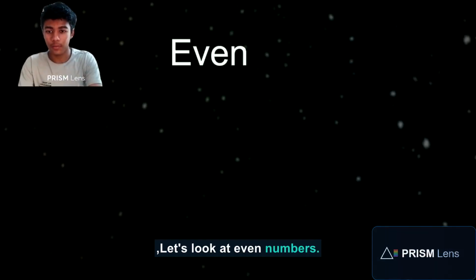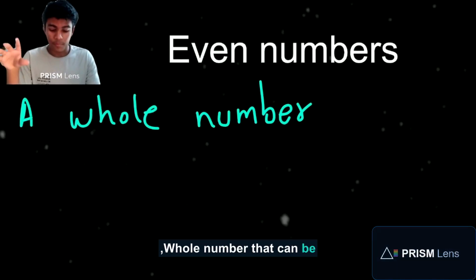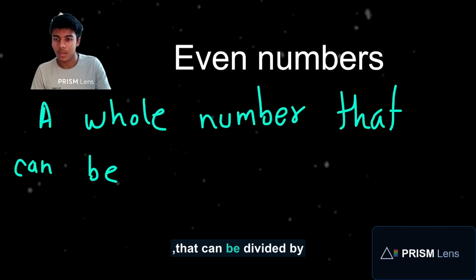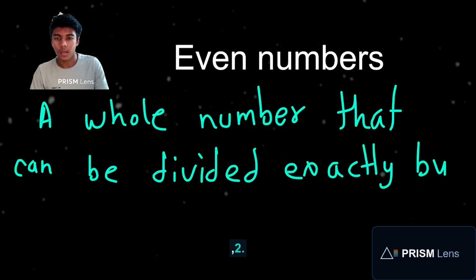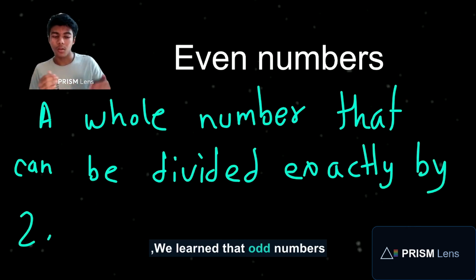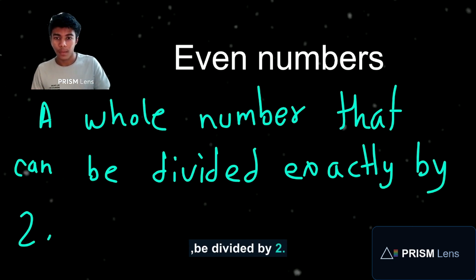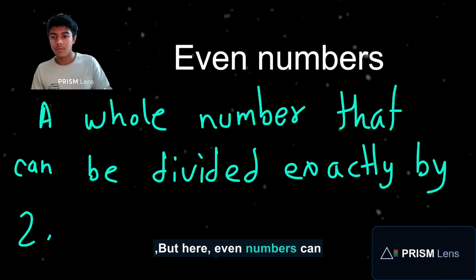Let's look at even numbers. An even number is a whole number that can be divided exactly by 2. We learned that odd numbers cannot exactly be divided by 2, but even numbers can.